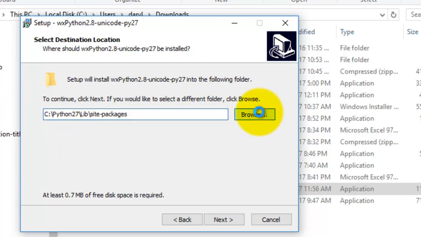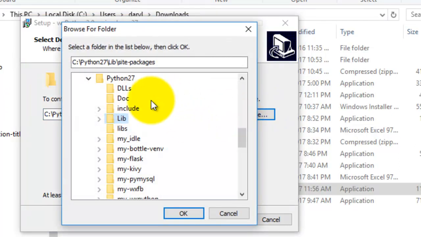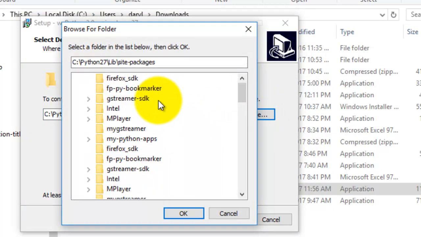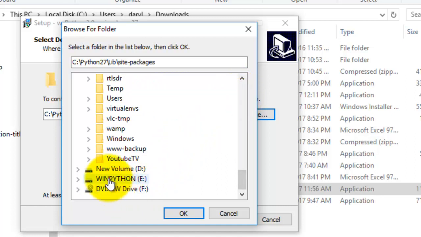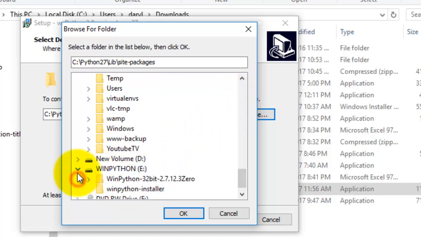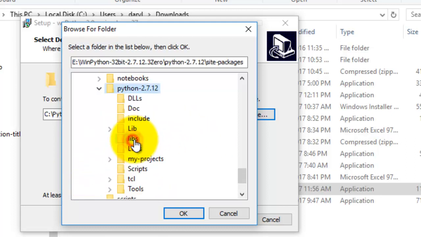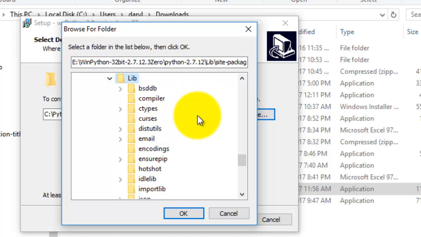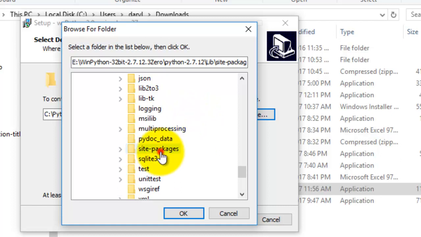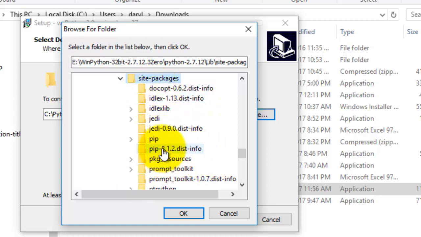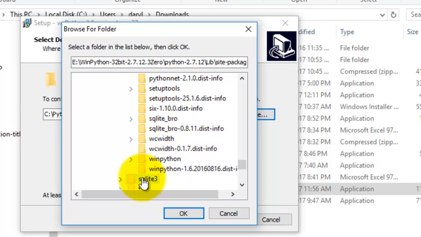So I go browse, and then I go up the top. Is it the top? Here we go, WinPython. I'll click that little arrow there, and in here double click Python 2.7.12, go to lib, and then scroll down to site-packages, and that is where all our modules or packages are installed.